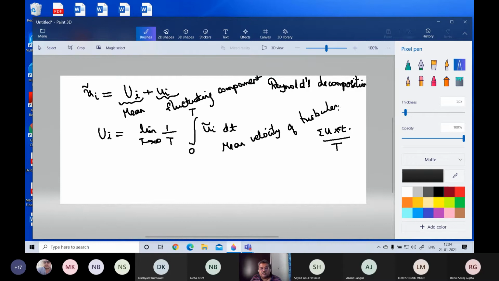And this is following the decomposition. There is no other way. Of course, other than this, the only way is spectral decomposition of turbulence, which is not in this course. So what you will be coming across will be this Reynolds decomposition. This decomposition of the main field into mean and fluctuating is known as Reynolds decomposition.